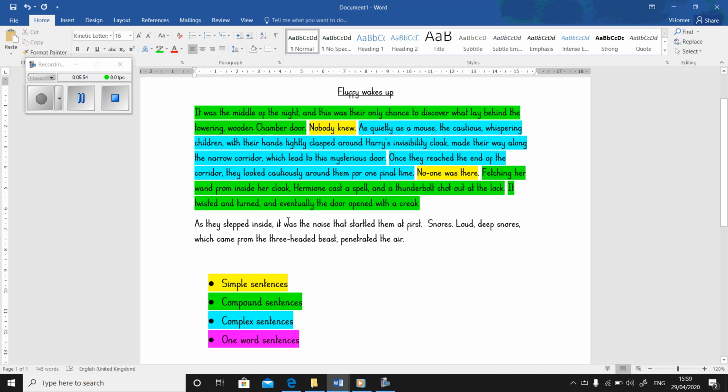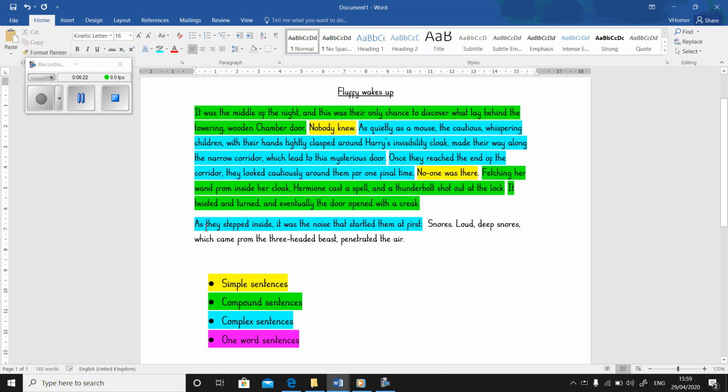Okay, so as they stepped inside, they is a cohesive device. It saves me repeating, obviously, Ron, Harry and Hermione. We know, obviously, who it is. So let's look at this sentence. As they stepped inside, it was the noise that startled them at first. As they stepped inside, as is a subordinating conjunction. So we can highlight that one in blue.